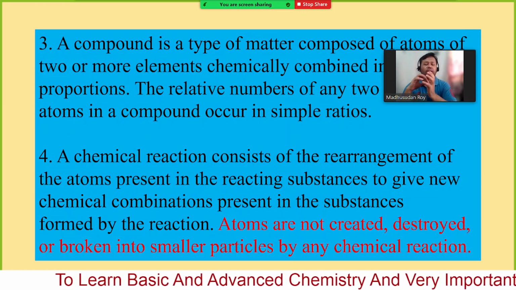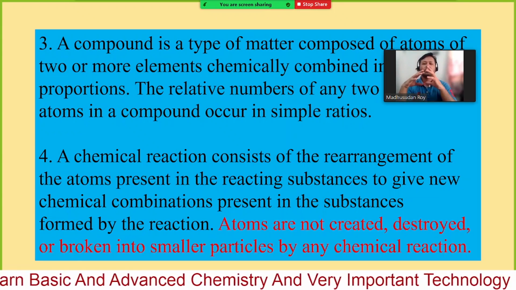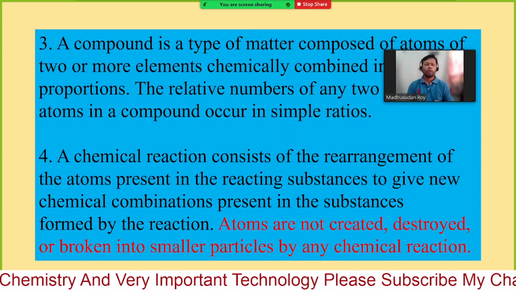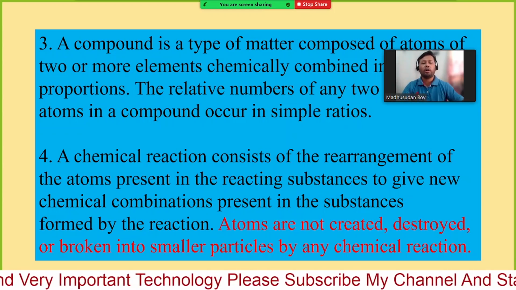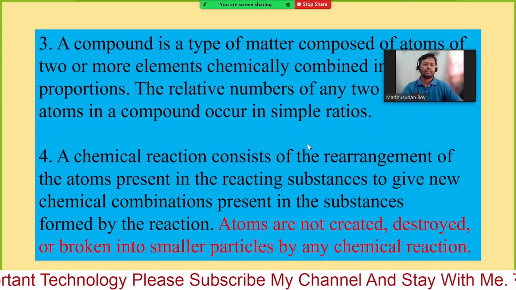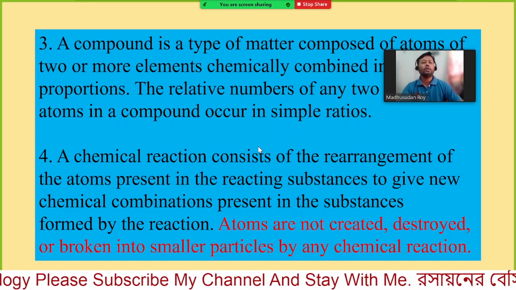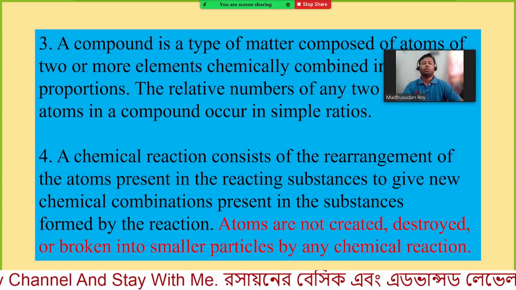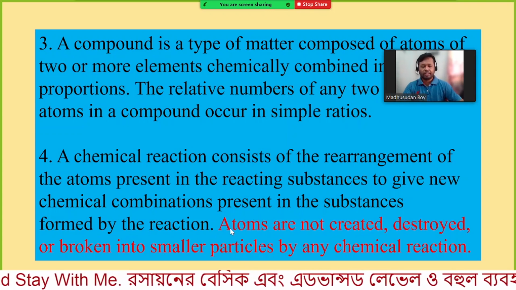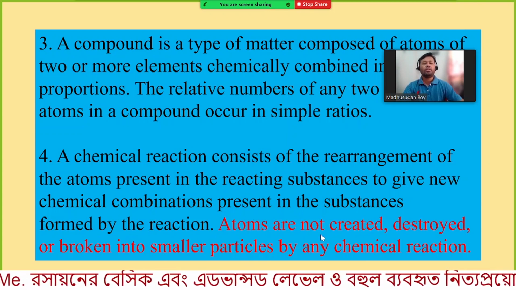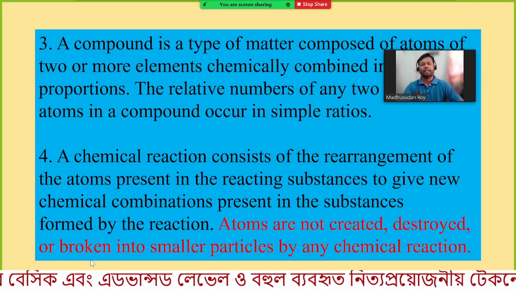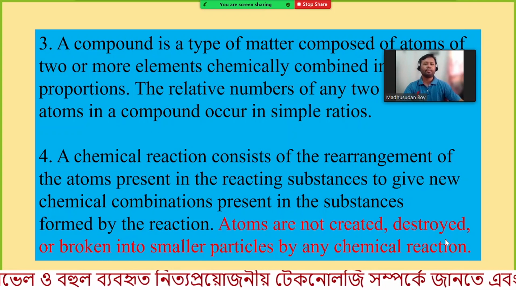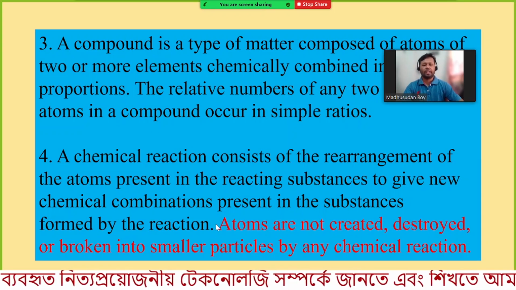First the bonds between the molecules are broken, and then the atoms are rearranged so that we get new compounds. But one very great mistake he has mentioned: atoms are not created, destroyed or broken into smaller particles by any chemical reaction. That is a really great mistake.